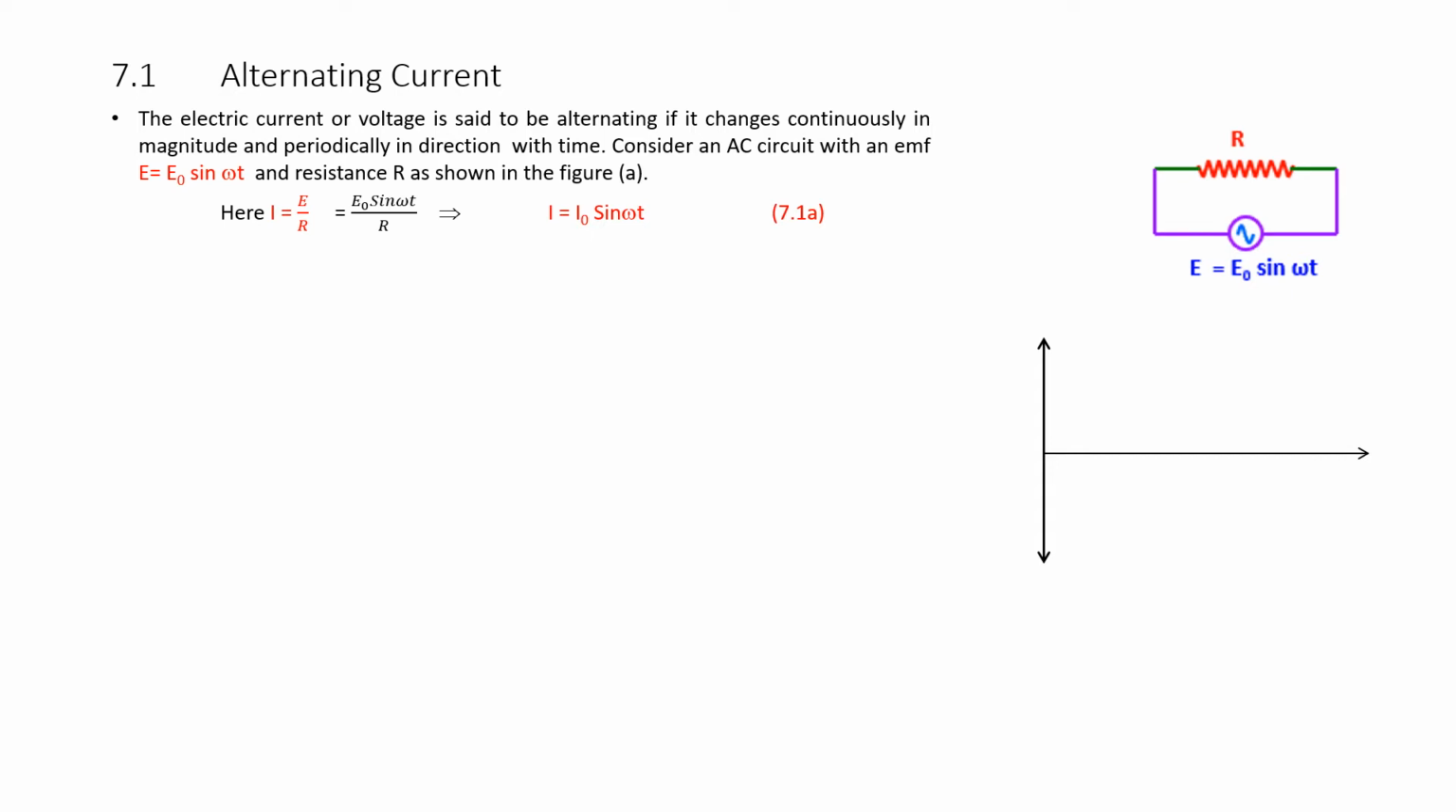Hence, the current flowing through the circuit, I, is given by I equals E naught sin omega t divided by R. That also can be written as E naught by R equals I naught, we can say. So, I equals I naught sin omega t. Let this be equation 7.1a.